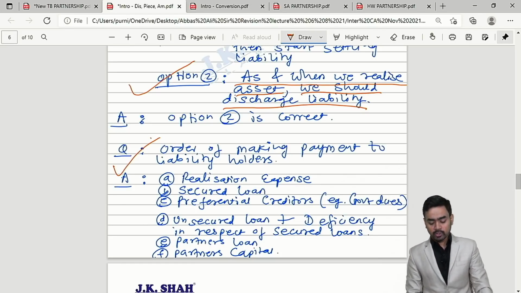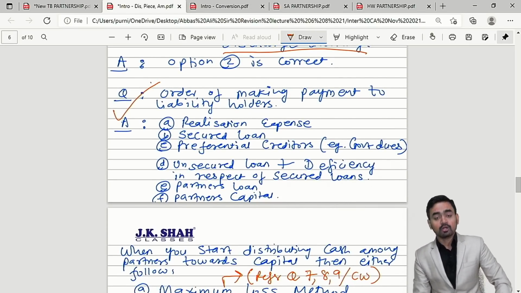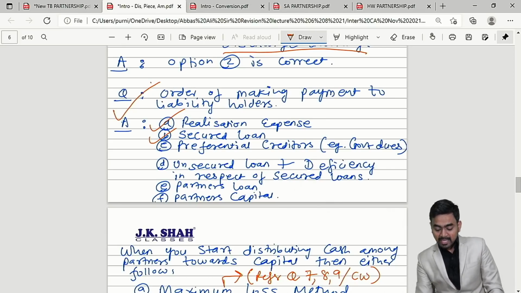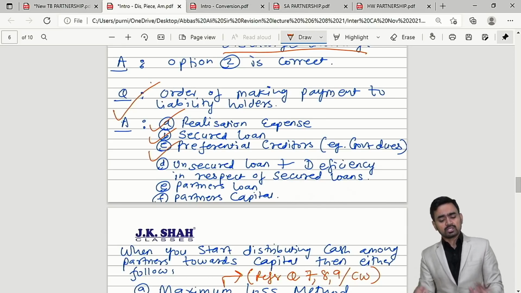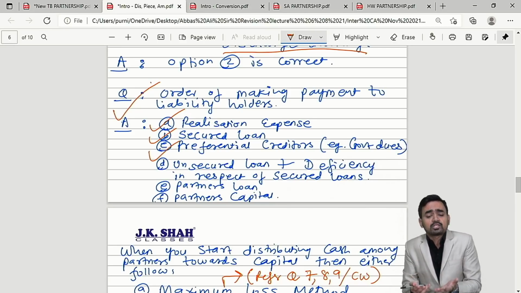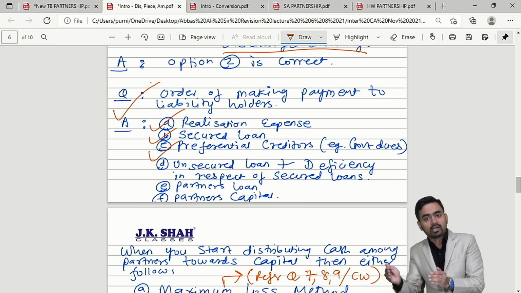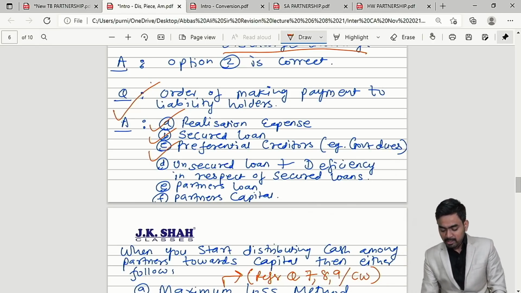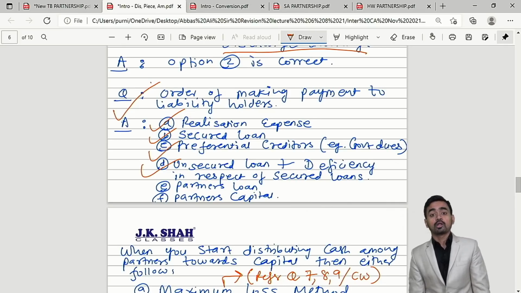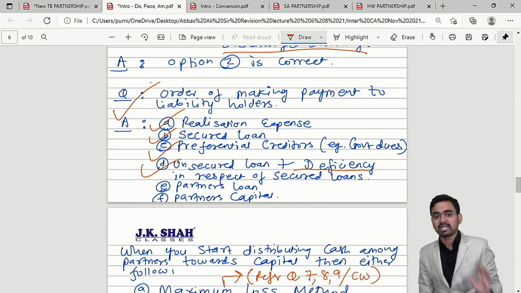Yes, my dear students, and therefore the order of making payment is: number 1, first keep aside the amount for realization expenses. Then from the balance, make payment to secured loans. Correct? Then pay the preferential creditors. They are unsecured only, but we give them preference because they are poor, like government dues or employees or workers, etc. After making payment to them, you have to make payment to unsecured loans along with deficiency in secured loans. Sir, can you please explain deficiency?